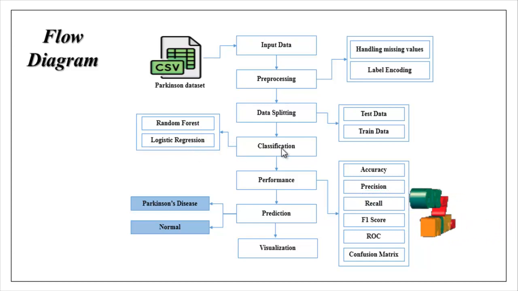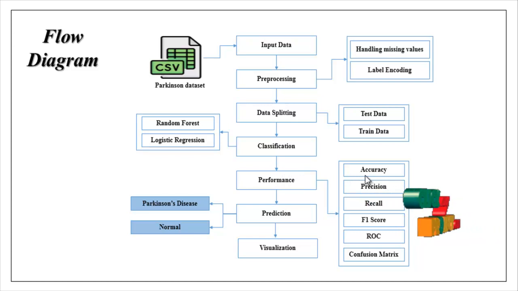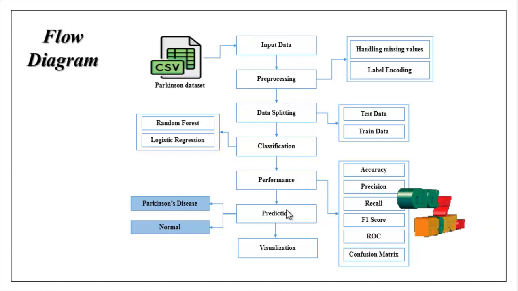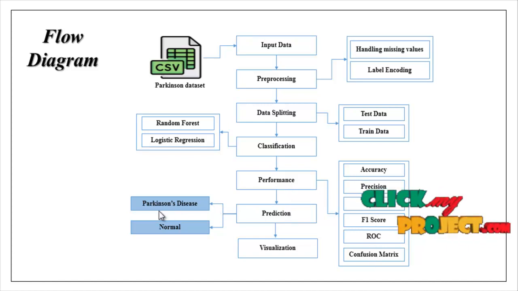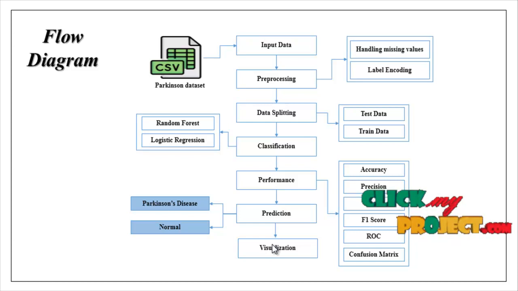With the help of the classified data, we can estimate performance metrics like accuracy, precision, recall, F1 score, ROC, and then the confusion matrix. Then prediction: we can predict whether the person has Parkinson's disease or is normal. Then visualization: here we can compare the graphs based on our performance.